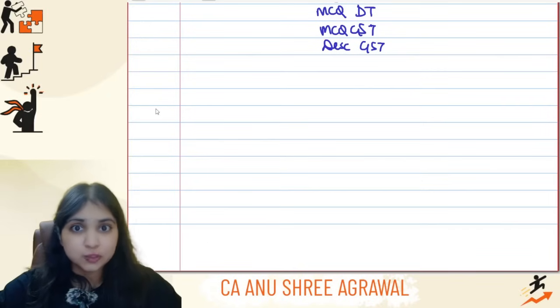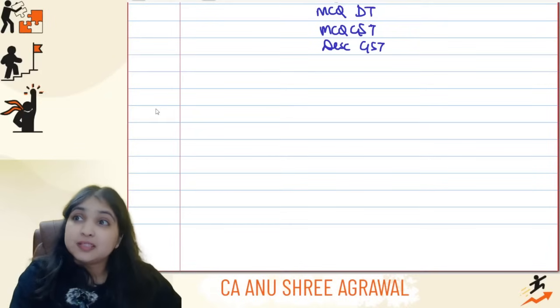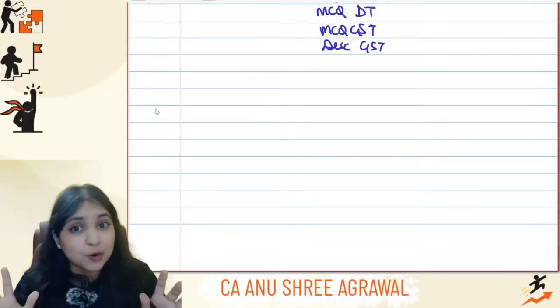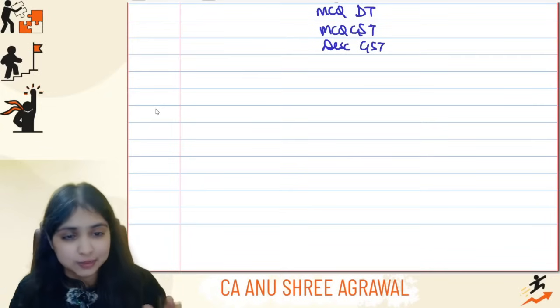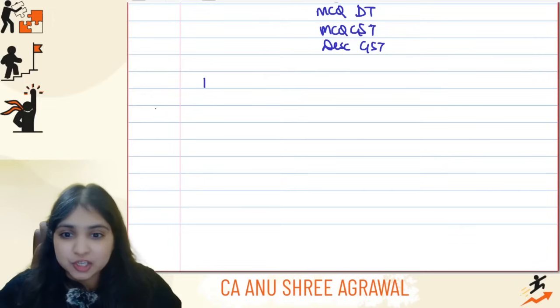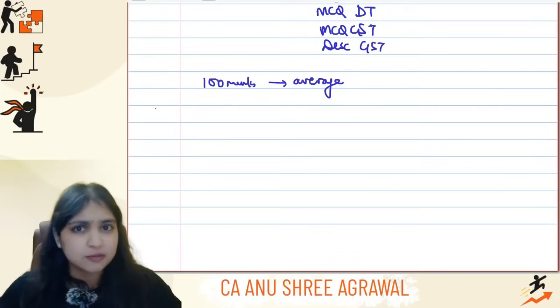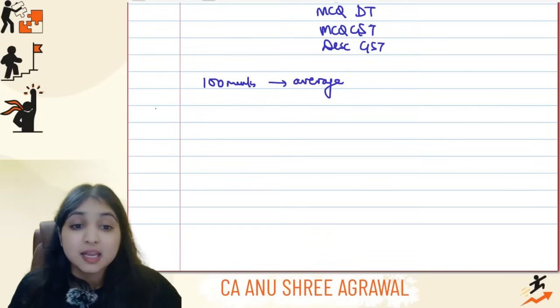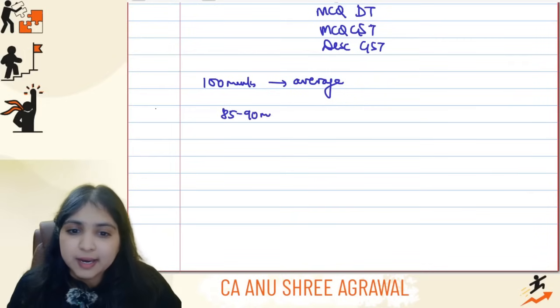And one more thing I'll tell you, you may not like it because it is the bitter truth, but I'll still tell you because our faculties used to tell us this, and I think it worked out for me. So I do want to tell you this. Don't target finishing 100 marks of the question paper. 100 marks, if you do in an average manner, in a hurry, filled with silly mistakes, it is worse than writing 85 to 90 marks of an accurate paper.